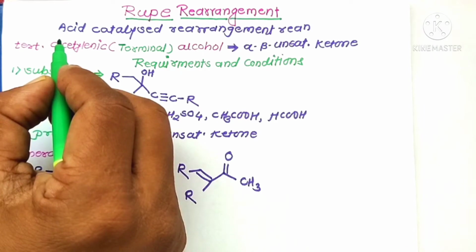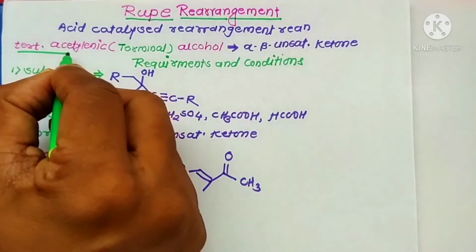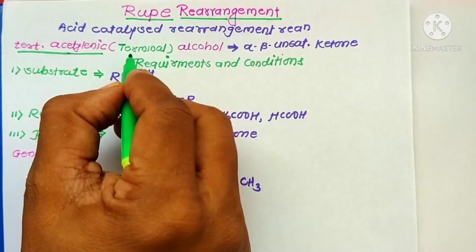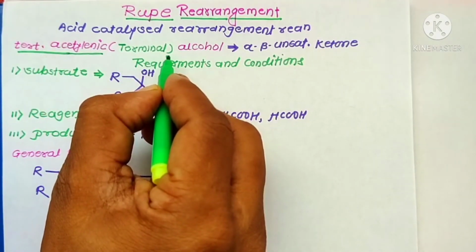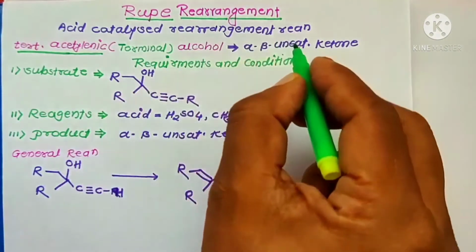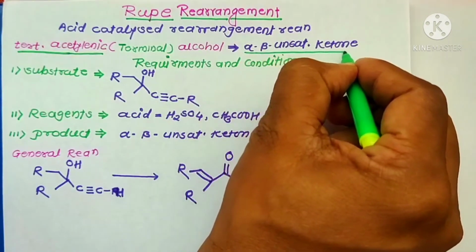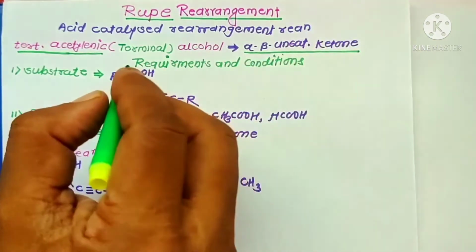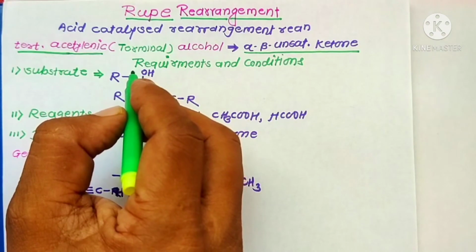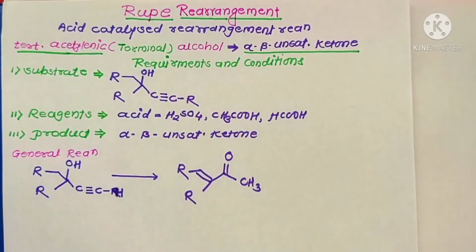In the Rupe rearrangement reaction, a tertiary alpha acetylenic terminal alcohol is reacted in the presence of an acid catalyst to form alpha beta unsaturated ketone compounds rather than the corresponding alpha beta unsaturated aldehydic molecules.